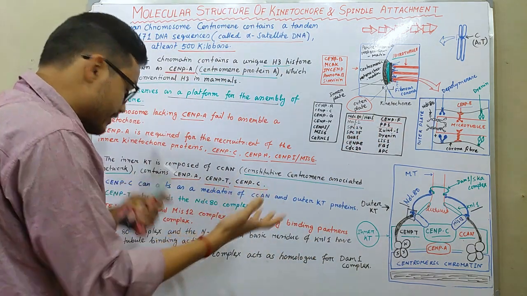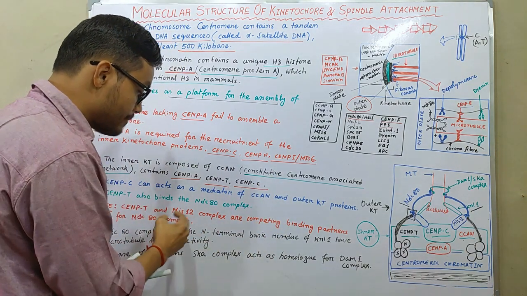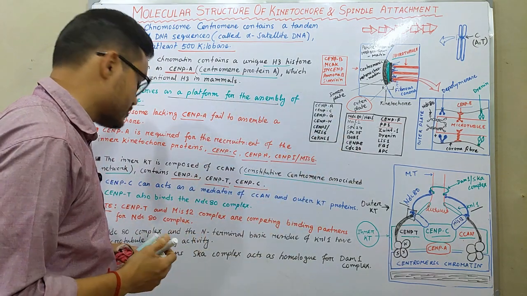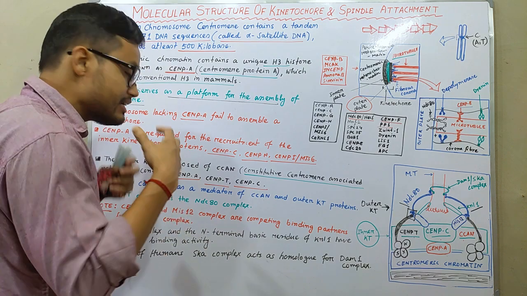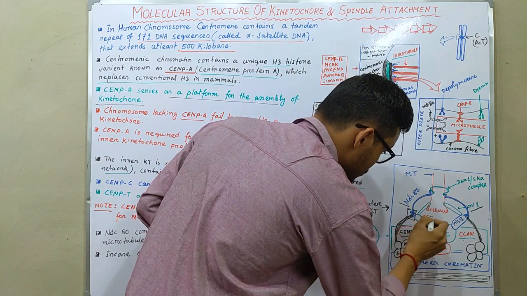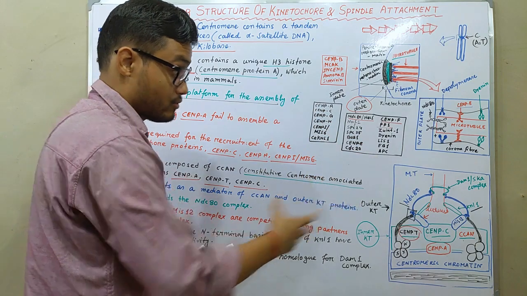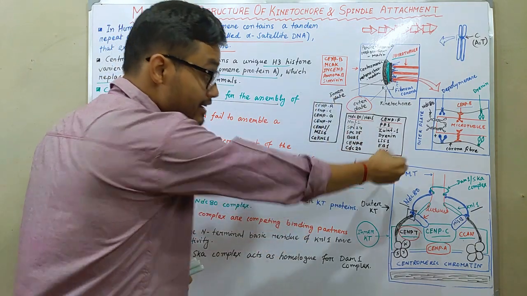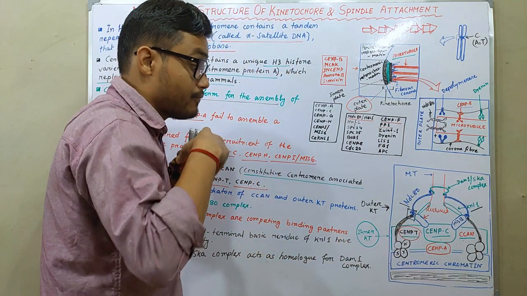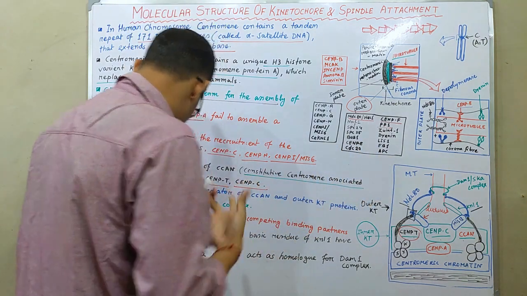CNPT also binds with the NDC complex, and you must note that CNPT and Mis12 complexes are competing binding partners for the NDC80 complex. If there is no CNPT and Mis12, it does not facilitate the binding of NDC80 complexes. So for the recruitment of NDC80 complexes, CNPT and Mis12 are very much essential for the binding of NDC80, which holds the microtubules together.